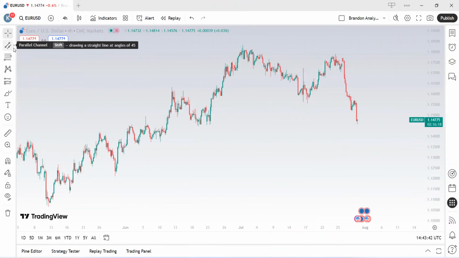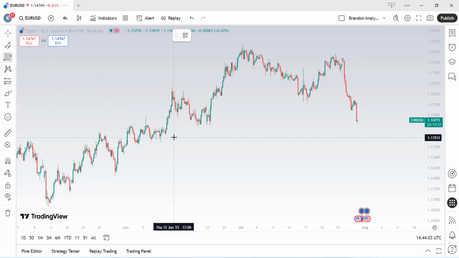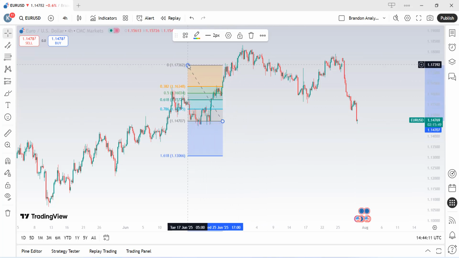After our trendline section, we have the Gann and Fibonacci tools, which is where it gets more interesting. The Fibonacci tools are essential for many traders. Here we get access to Fibonacci retracement, which is probably the most used tool, which helps you find pullback levels, as you can see on your chart.